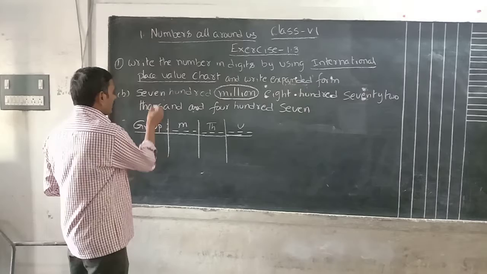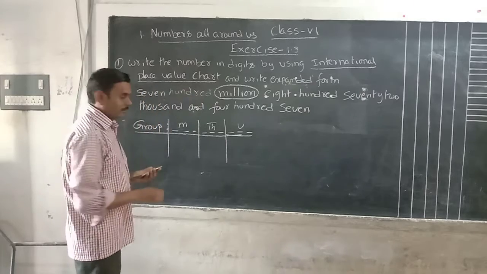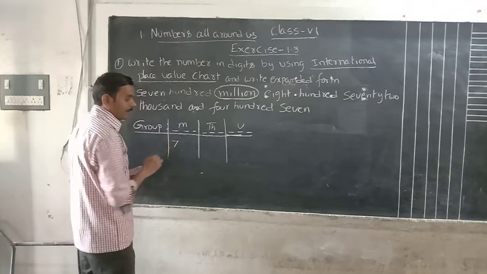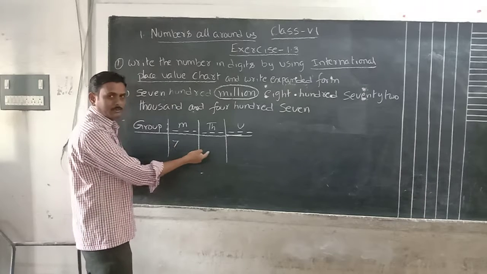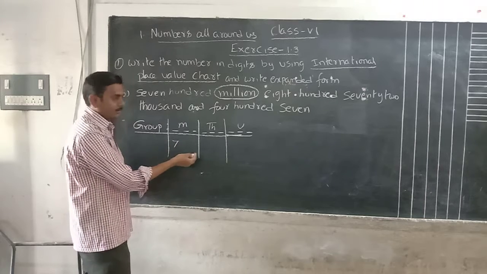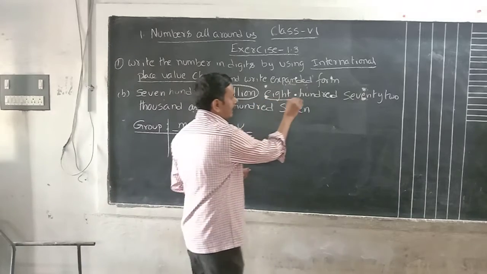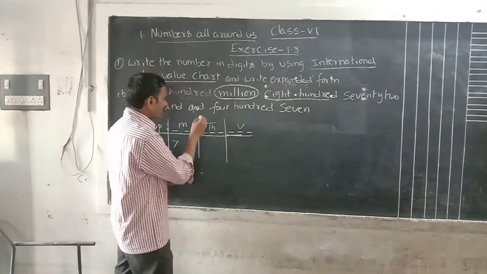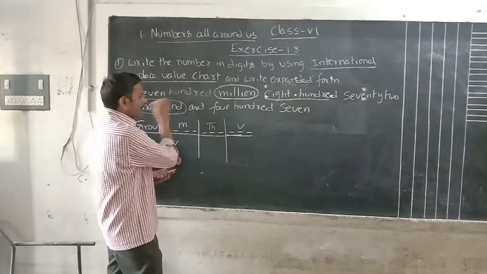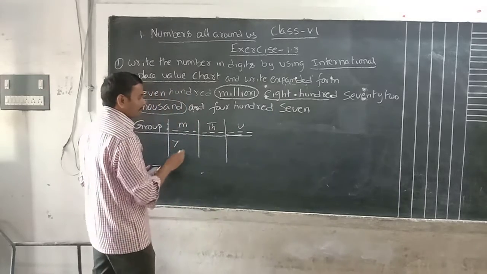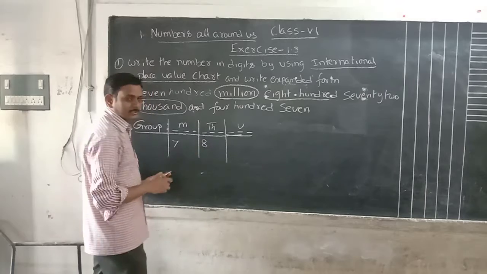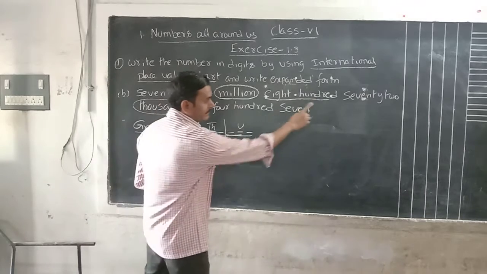Now we will write the number 700. We will write here 700. 100 place we will fill with the 7. Otherwise we will write 700. No problem. 700 also we can write. Next 800. Next which place it is? 1000 place. 800 related to which place? 1000 place. 800 in 1000 place, 100 place will be 800.